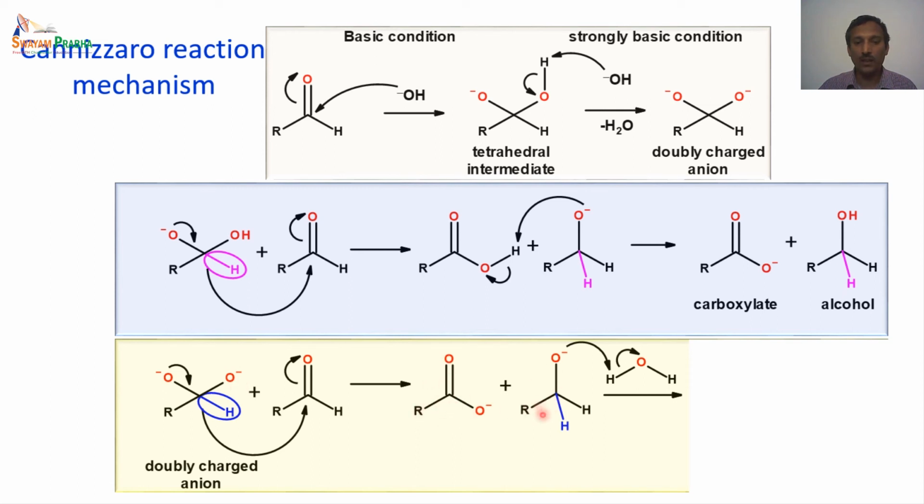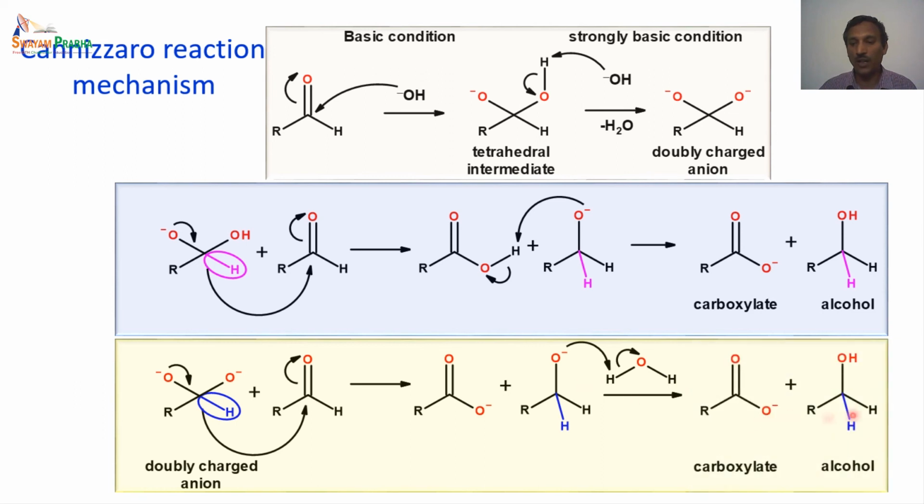The other part of the molecule, the second part where the hydride ion transferred, has a negative charge. This is the alkoxide anion, which abstracts a proton from the solvent molecule to give the corresponding alcohol, and the carboxylate anion is formed. So in both cases carboxylate anion is formed.